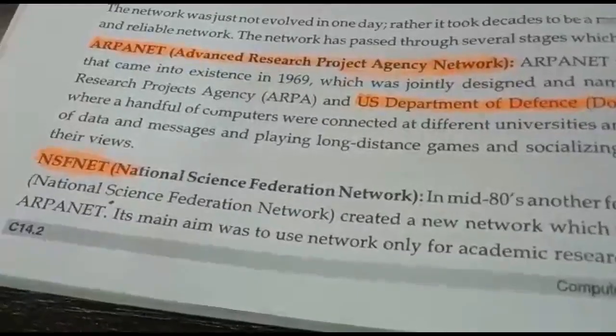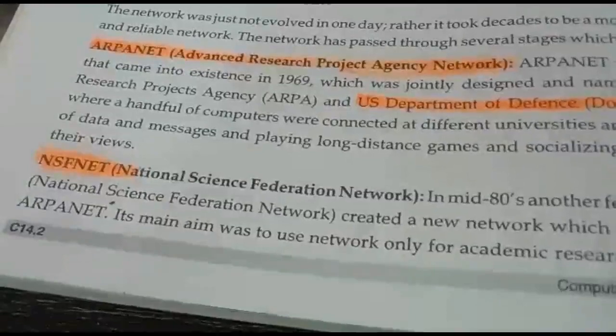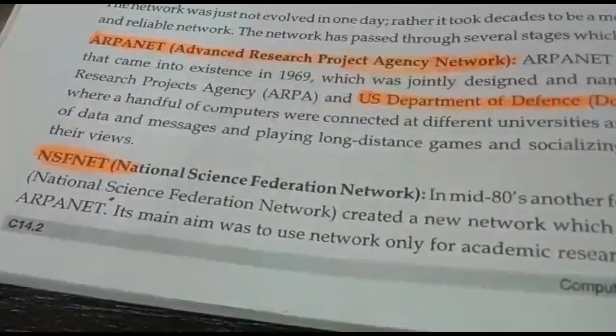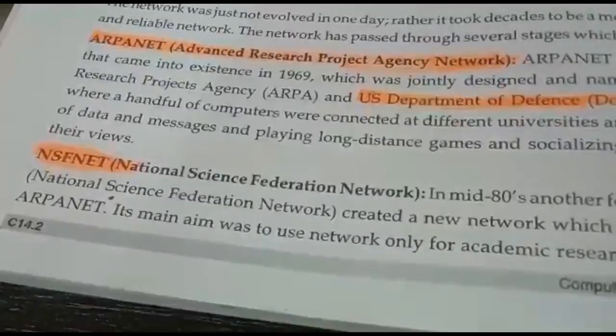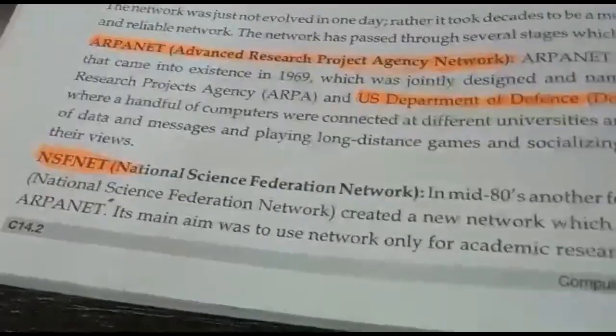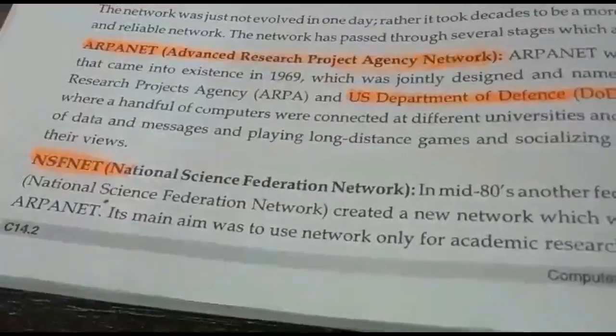Understood? There were different, independent networks, where one network was not able to communicate with the other network, but later on slowly they started connecting network to network, then it became the internet. You can see the picture here.